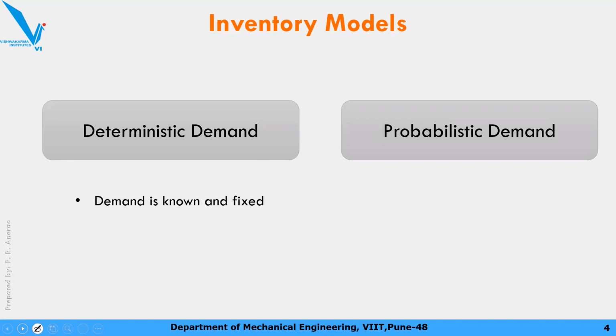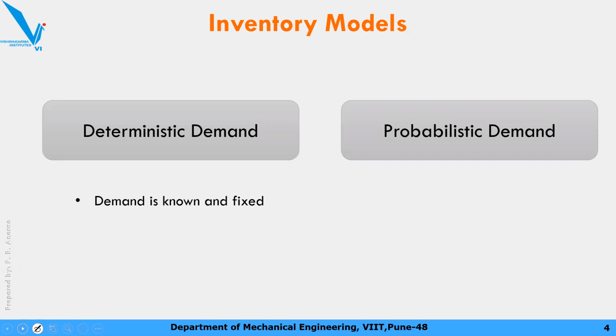If demand is known and fixed, आपको exactly पता है कि कितना demand आने वाला है, and based on that you will do the calculation and you will prepare the inventory. Okay, so that model is called a deterministic demand model. The first assumption of this model is that demand is exact, fixed, and uniform, and we know how much the demand is.